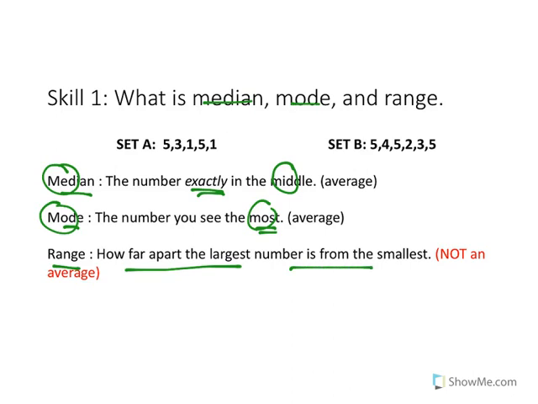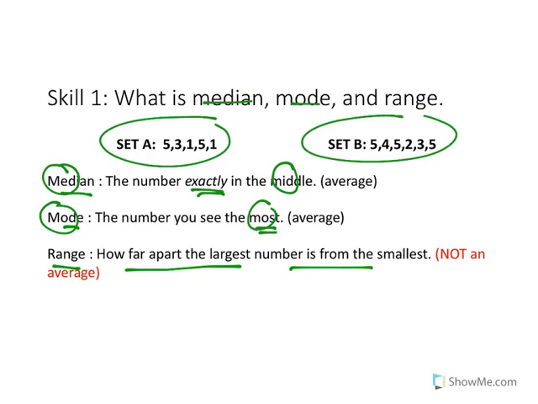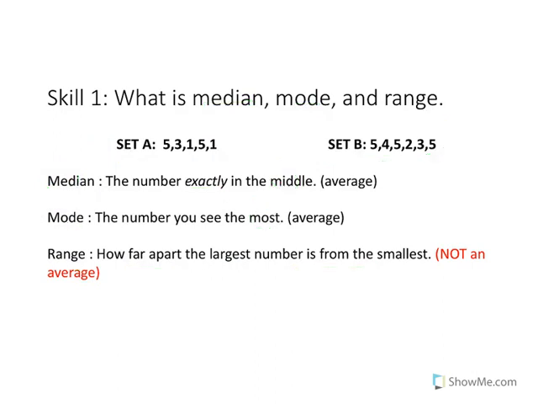So if we were to look at the numbers above, set A and set B, in order to find the median of set A, step 1 is you have to put it in order. So if I were to put this in order, it'd be 1, 1, 3, 5, and then 5. Now the number that's exactly in the middle is 3. So my median here is 3.